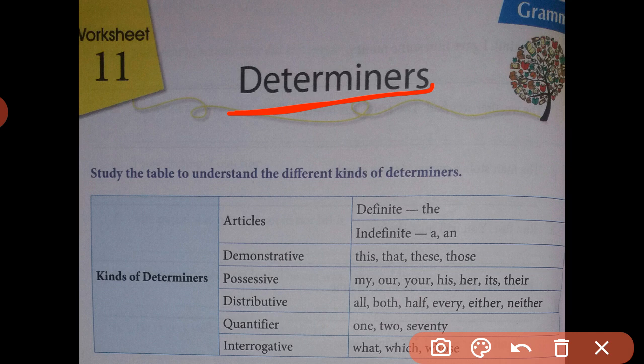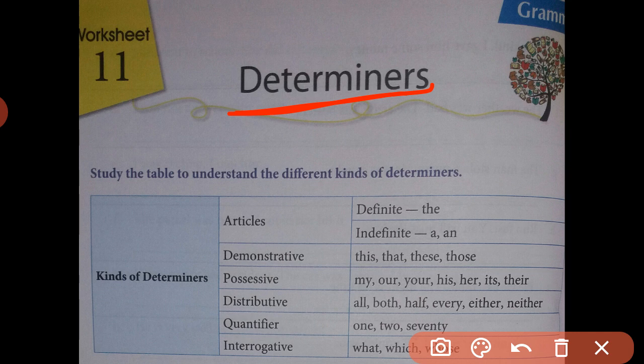Now, if we discuss in detail, determiners can be subdivided into three groups according to their position in a noun phrase. But here we require only the specific table given in the lesson, so there is no need to go into that much detail right now.